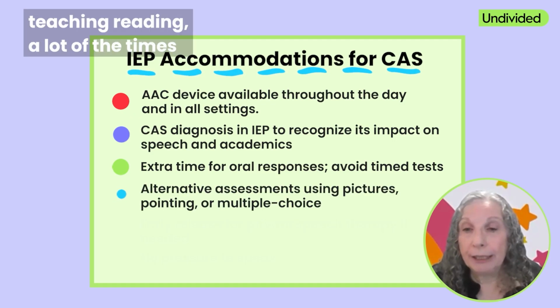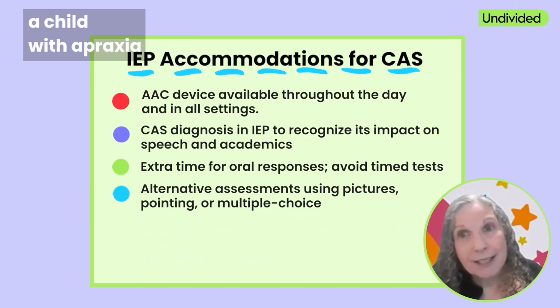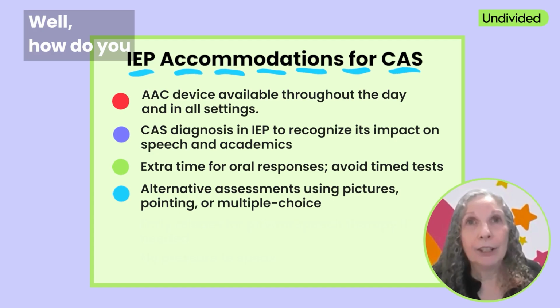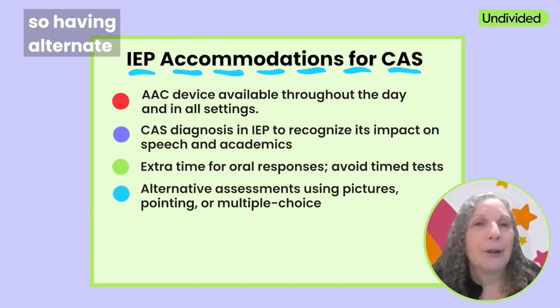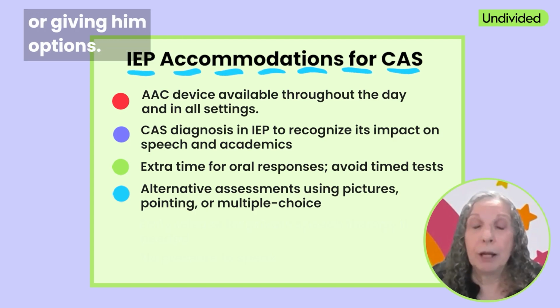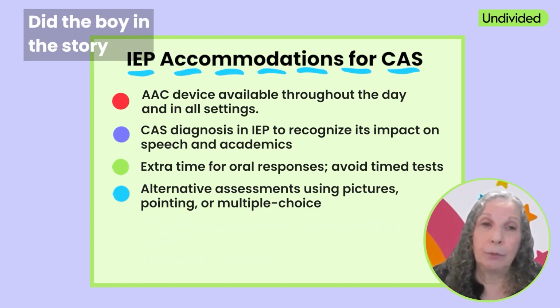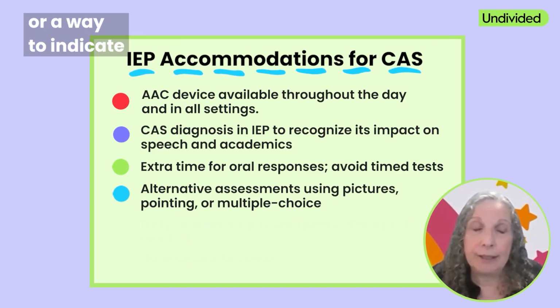Giving him alternatives. So like when you're teaching reading, a lot of the times, the child's supposed to read aloud. Well, a child with apraxia may not be able to read aloud. Well, how do you test comprehension if you have them read something and you ask them questions? So having alternate ways, letting him point to pictures or giving him options. Did the boy in the story do this or did he do this? And have pictures or a way to indicate that.